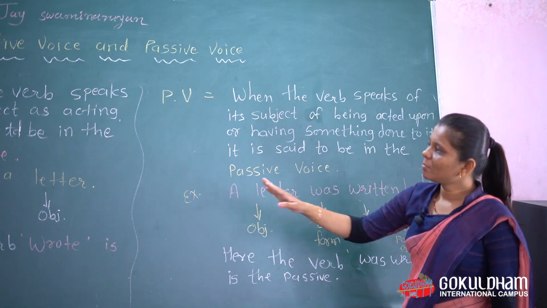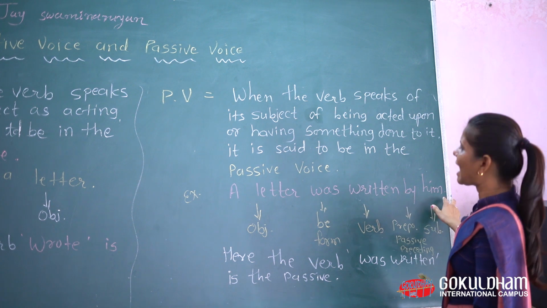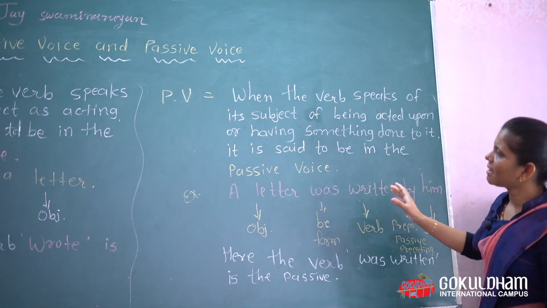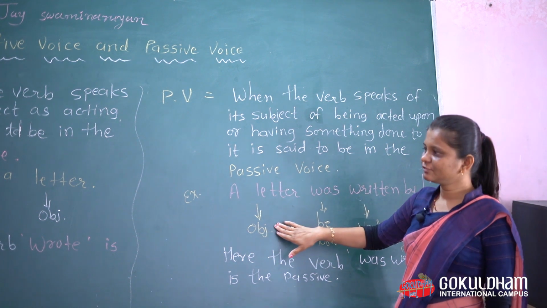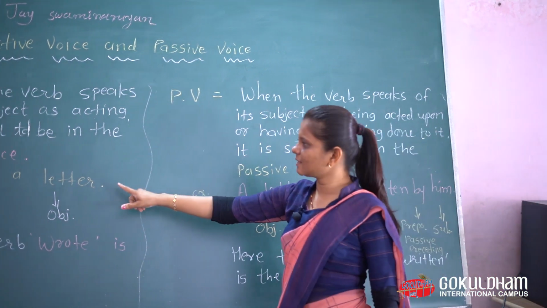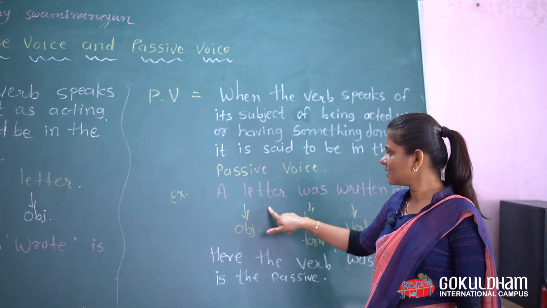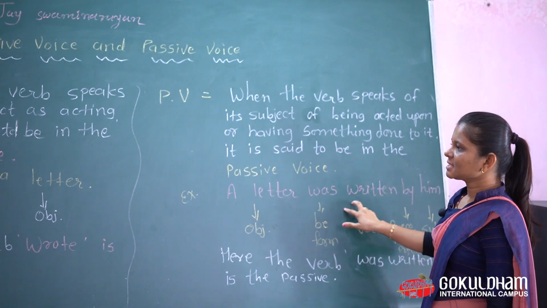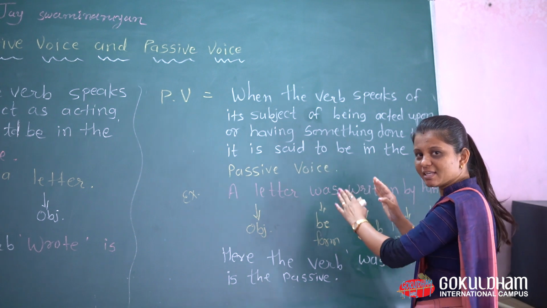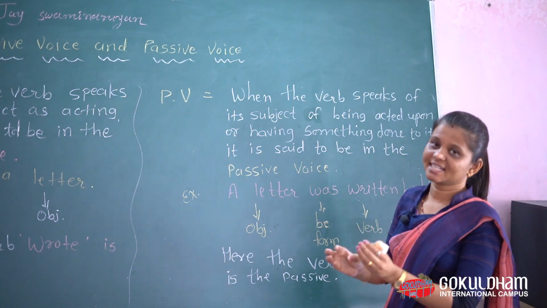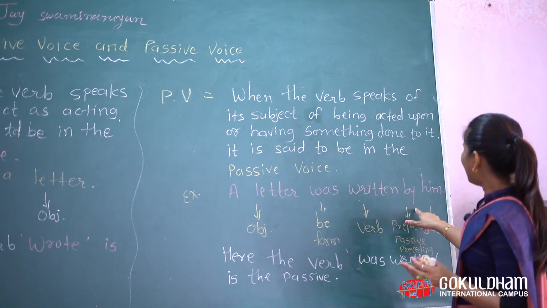So the same example we change into passive voice: a letter was written by him. So you can see some minor change. Subject comes last, object comes first. Means here the object, a letter, comes first in passive voice. Then the verb, which is in the middle of both, has remained the same, but with some tense-related change. That is, was written by him.